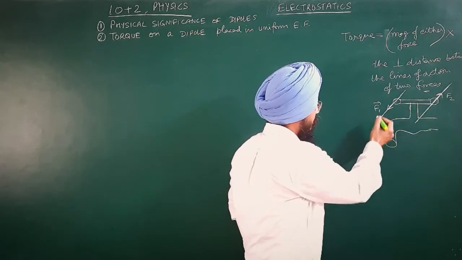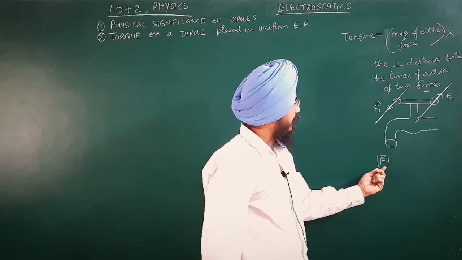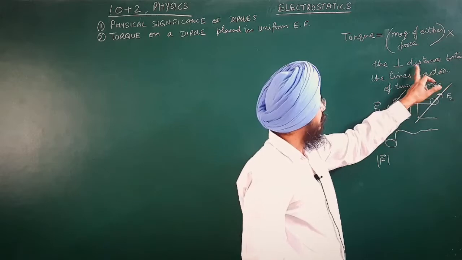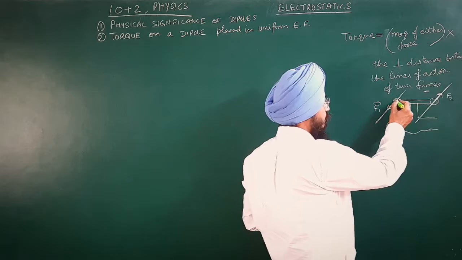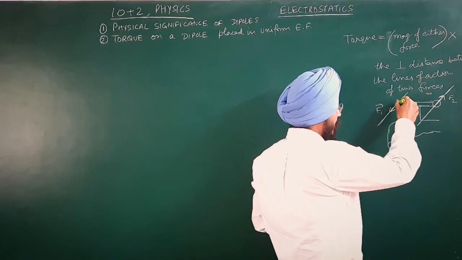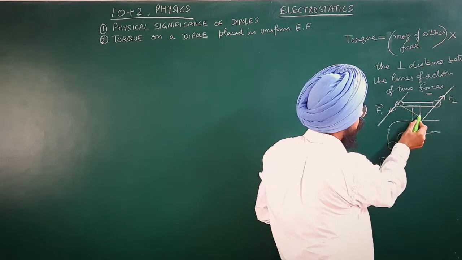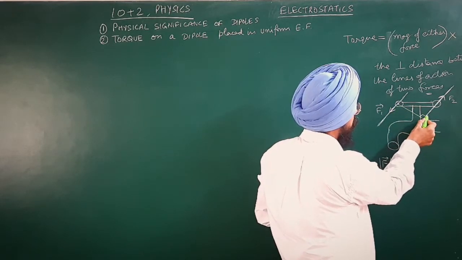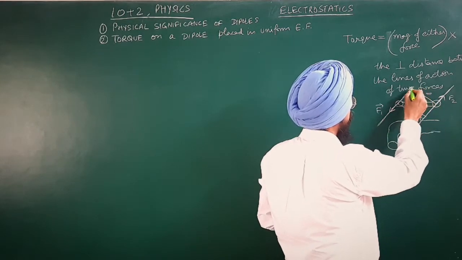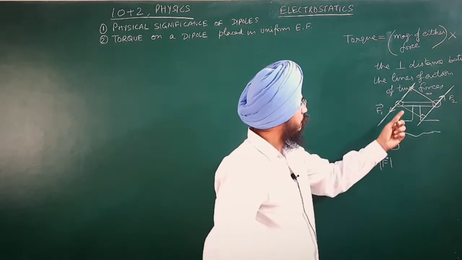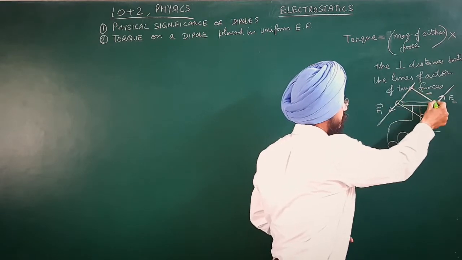So the magnitude is the same, and you can take it as F. Secondly, the perpendicular distance between the lines, mind it, perpendicular distance. You have to drop a perpendicular from one force to another. This will be the perpendicular distance. You can take either this distance or this distance.